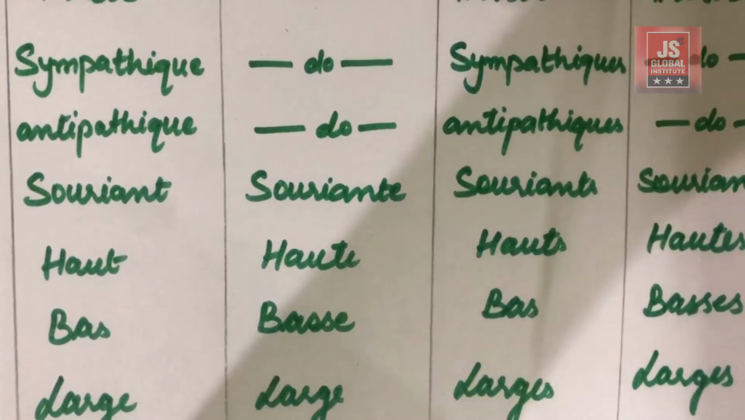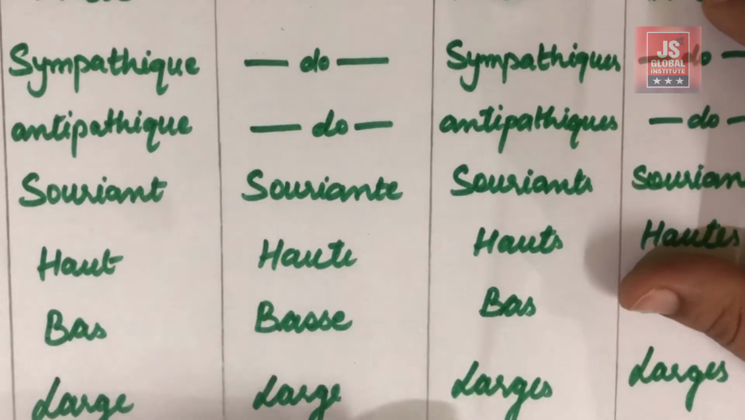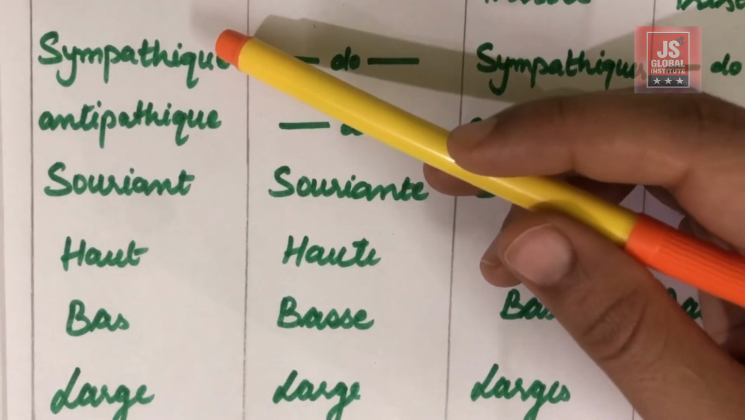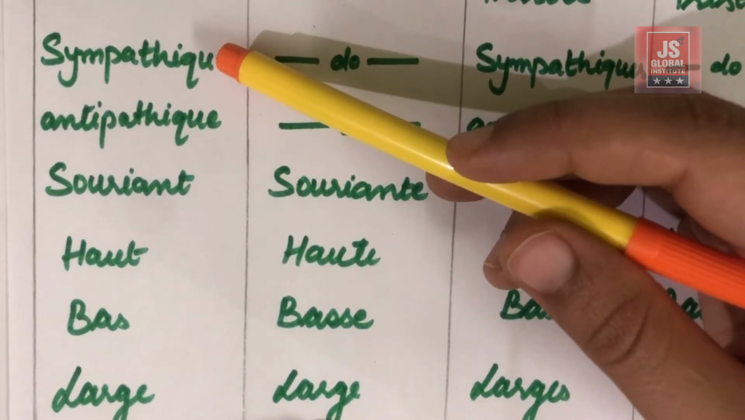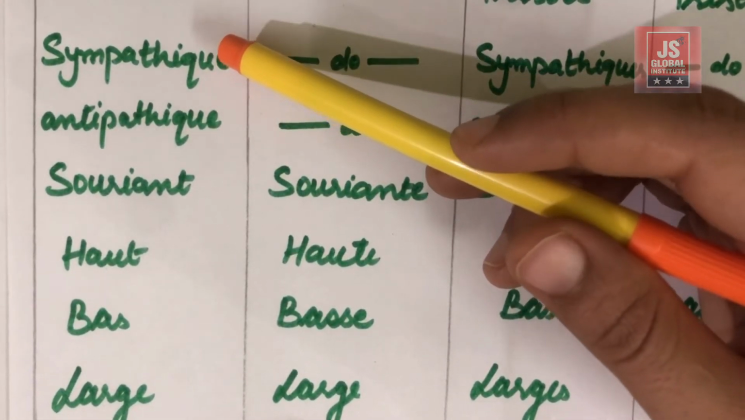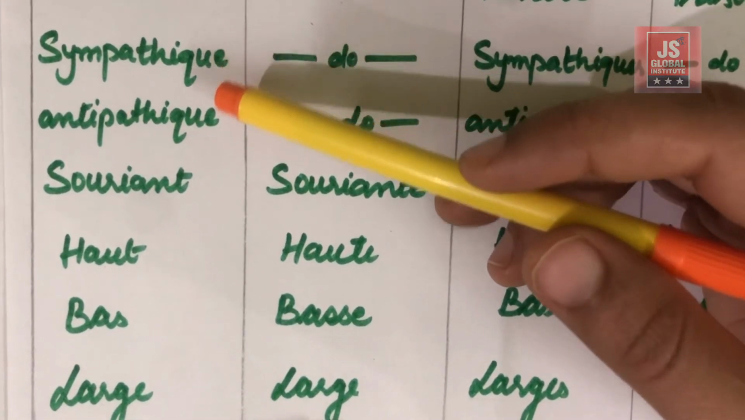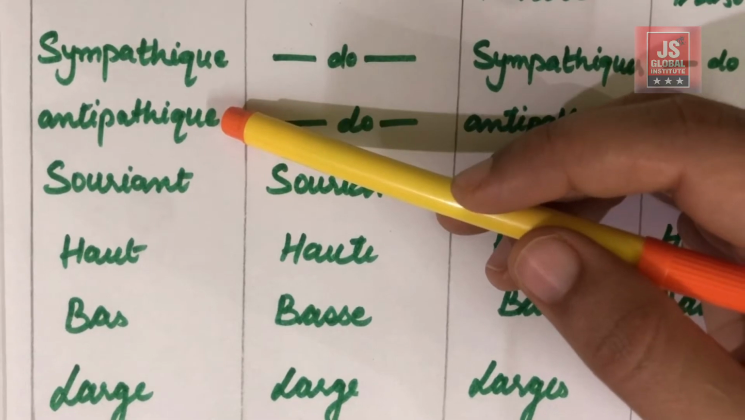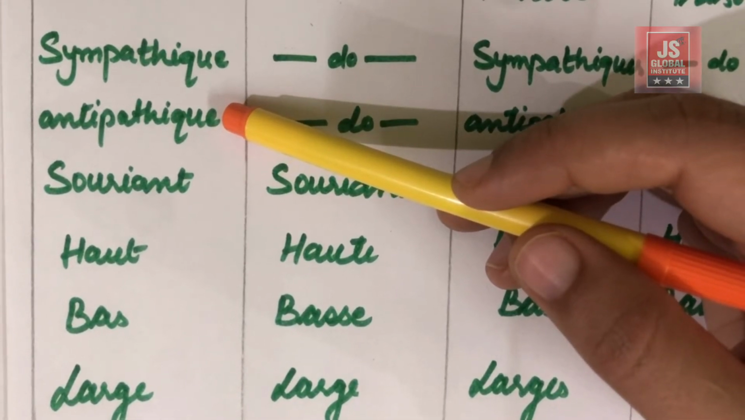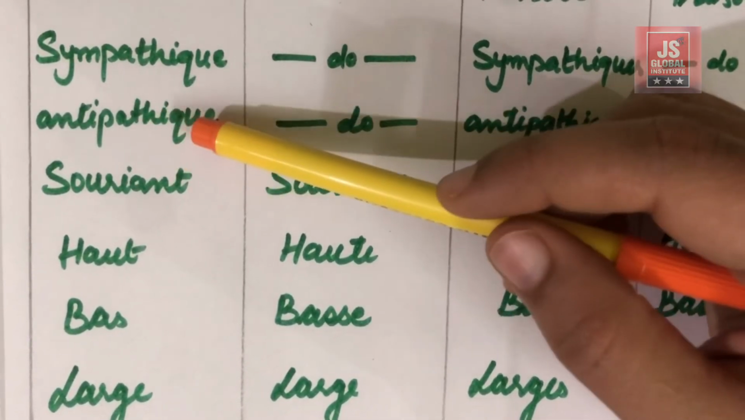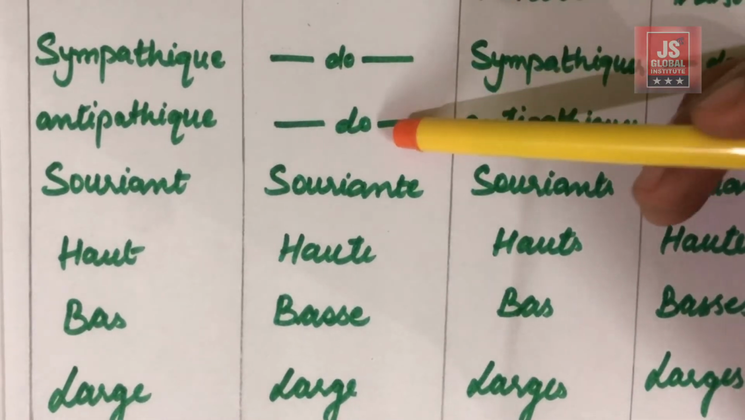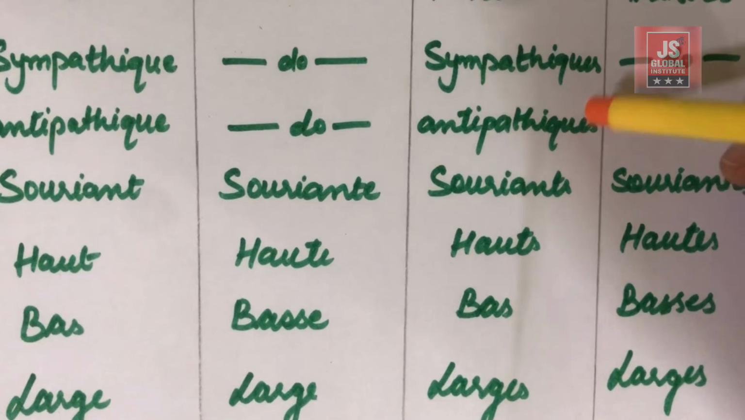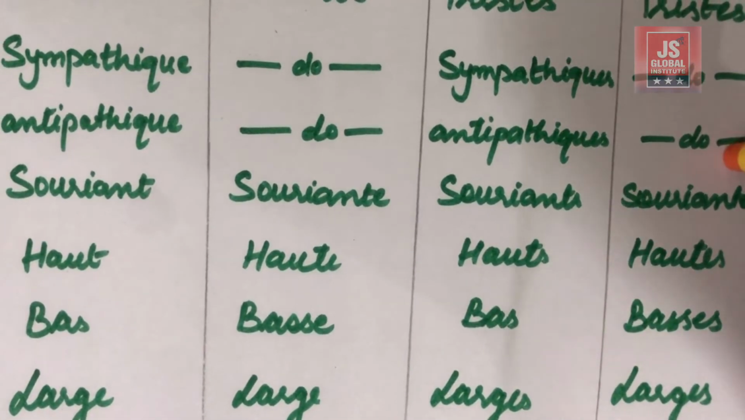Okay, next is antipathique. So this is just the opposite of what we have for the sympathique. So sympathique means to have sympathy for someone, and antipathique means just the opposite, that is a person who does not have any sympathy for someone, that is known as antipathique, okay, which is the same for the feminine. Okay, for masculine plural an extra S is added, same is the case with the feminine plural.